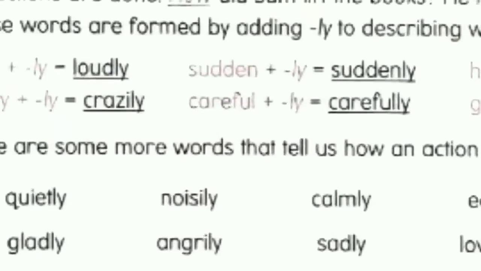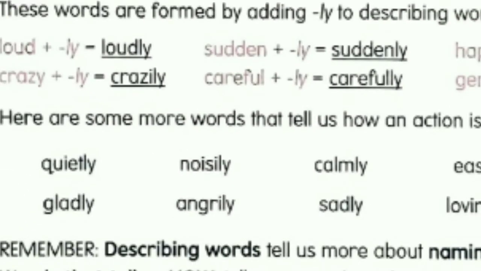And when we add ly to this word beautiful, it becomes an adverb, beautifully. Now, let's add ly to the describing words and form adverbs. Glad, gladly. Sad, sadly. Calm, calmly.